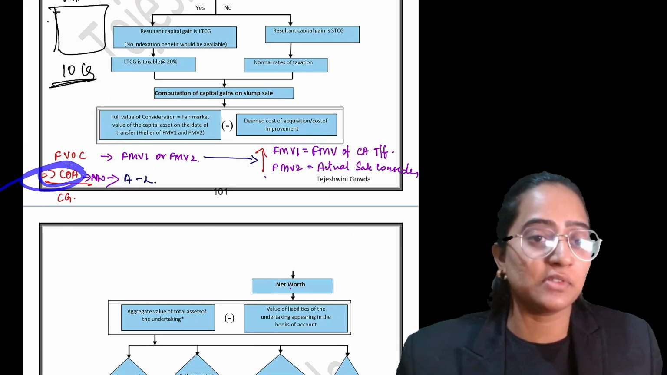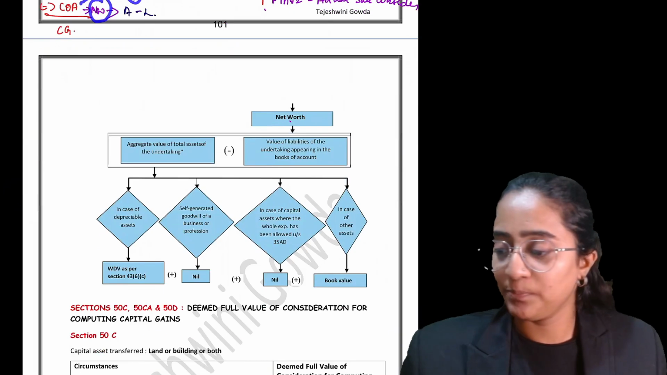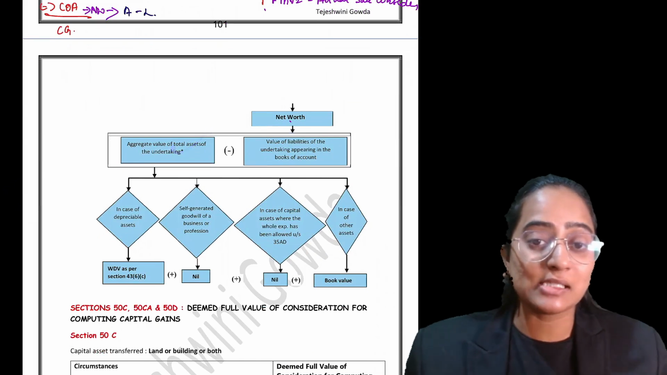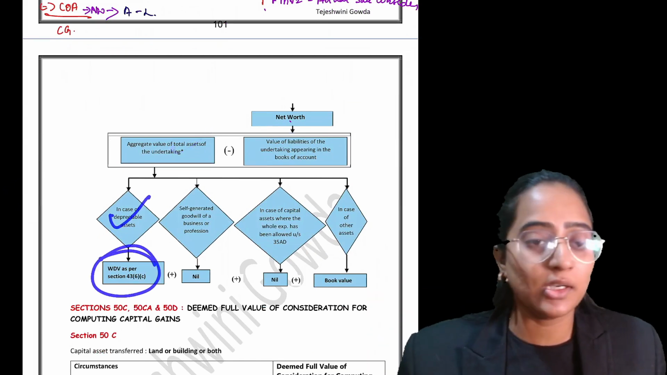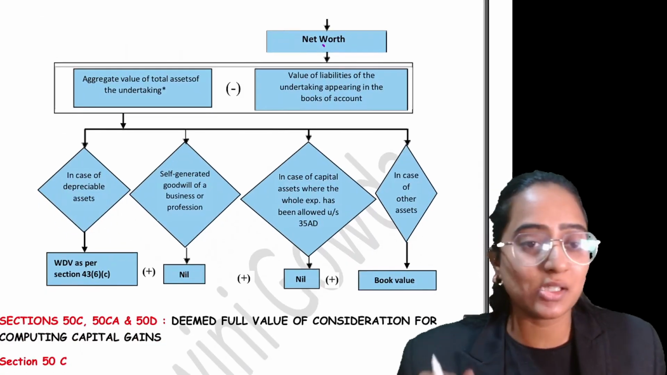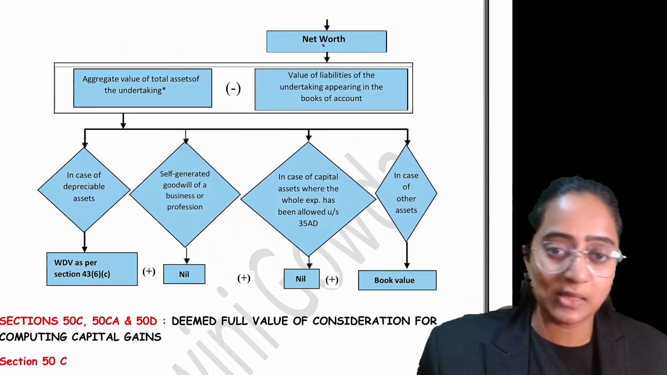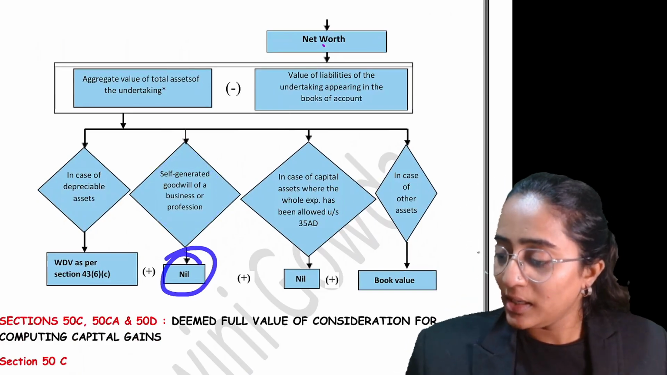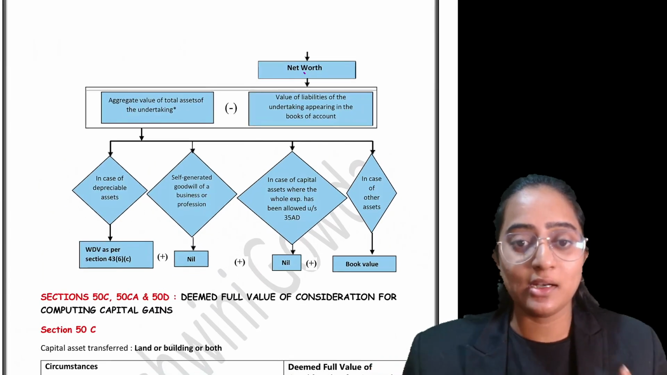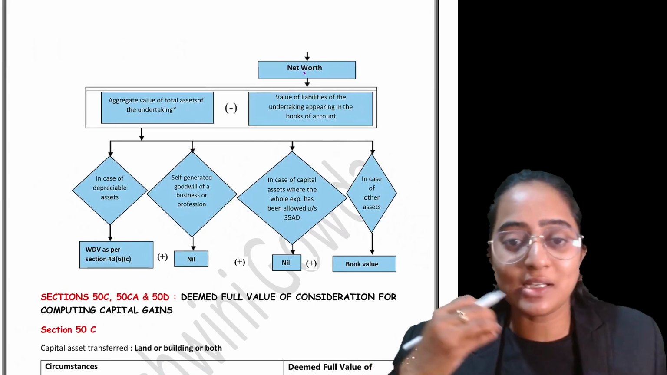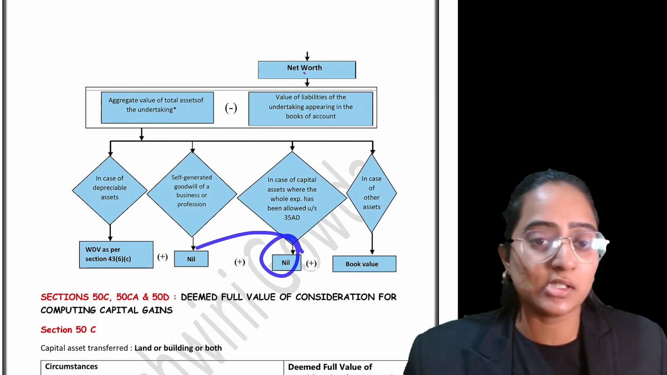Minus your actual cost of acquisition, which would be your net worth. Net worth is nothing but the assets minus liabilities. What is meant by asset? Assets can be of various sorts. In case of a depreciable asset, you are going to consider the WDV as per the Income Tax Act, section 43, subsection 6. For a self-generated asset, we all know there is no value, so it is going to be nil. Where capital expenditure has been taken under section 35AD, with a 100% deduction taken, the WDV would be 0, so it is considered nil.